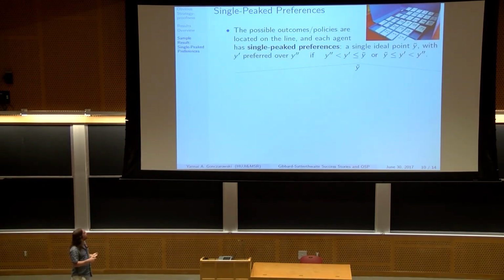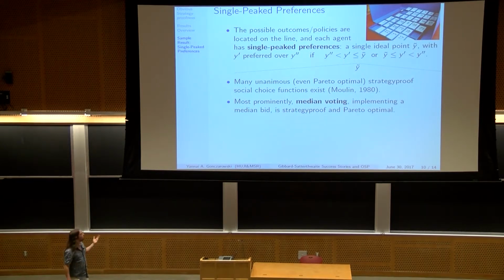So before the end of my talk, I'm going to explain to you the nice mechanism that I spoke about for single peak preferences. So the setting is that there are all of the outcomes, called policies. You could think about different people in government or whatever on a line. And each agent has single peak preferences. That is, he has a peak that he likes the most, and as things move away from that peak, he likes them less and less.